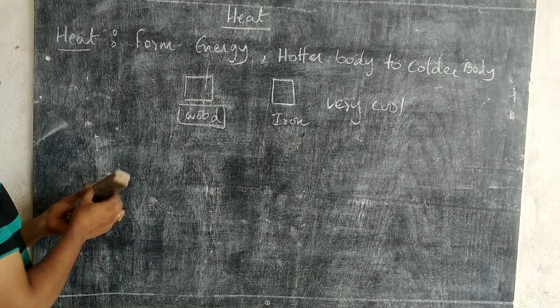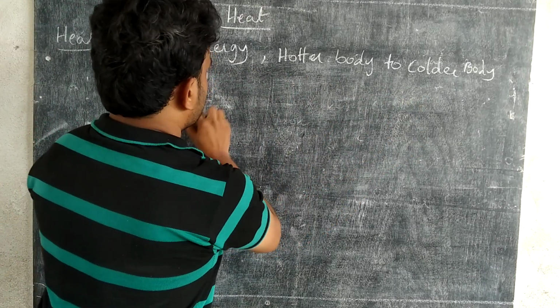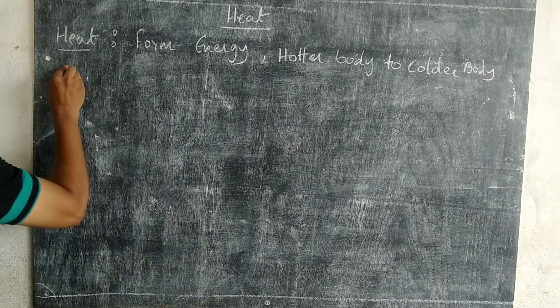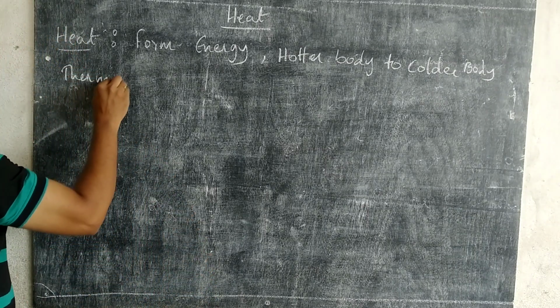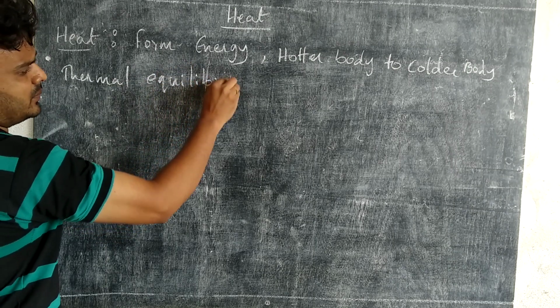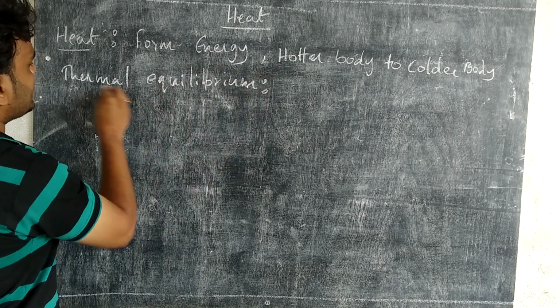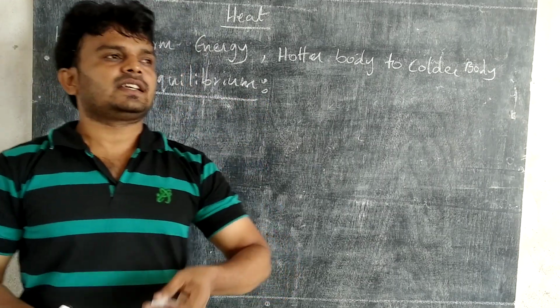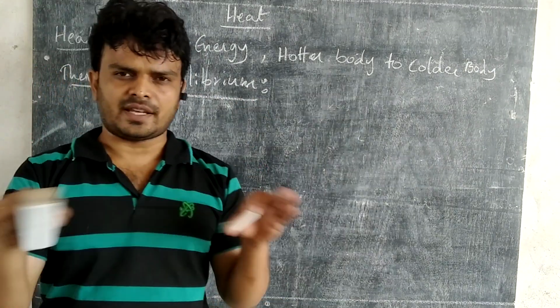That is about heat. And also we have discussed thermal equilibrium. What is thermal equilibrium? See, thermal means heat, equal means same.